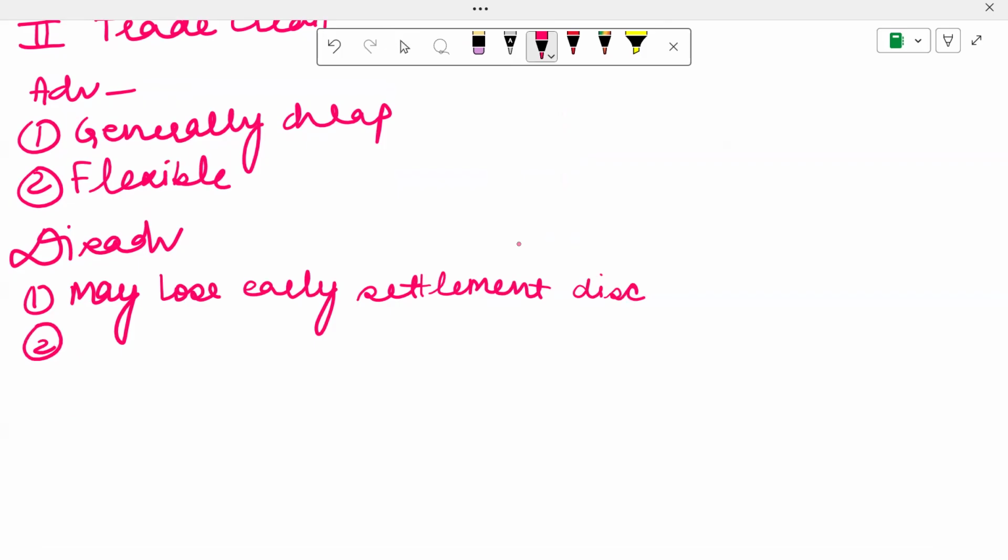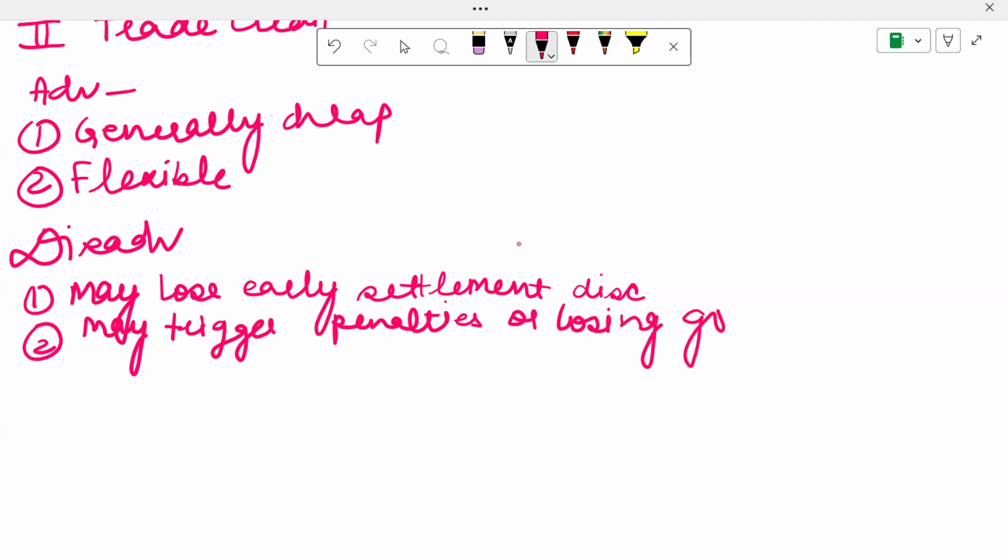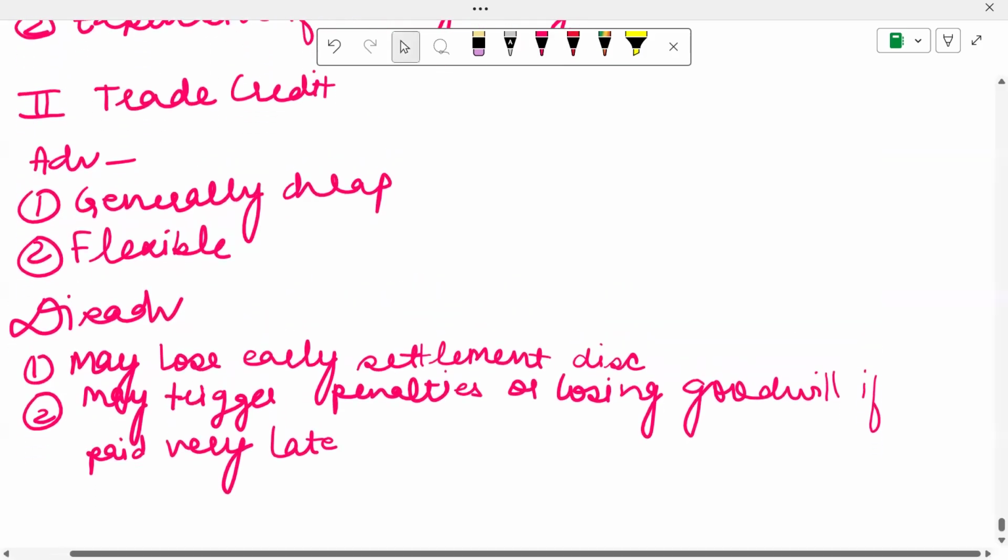Another disadvantage is that it may trigger penalties or loss of goodwill if we pay very late. All right, so this was about trade credit.